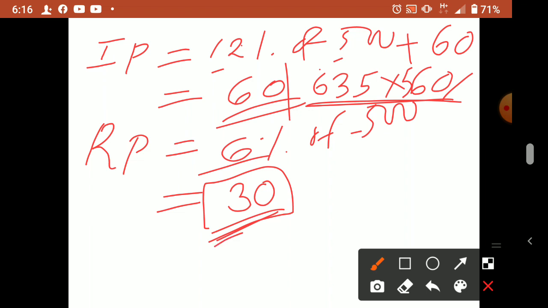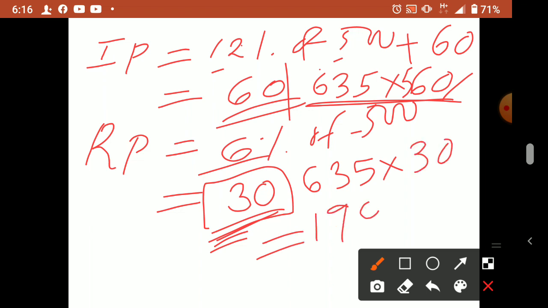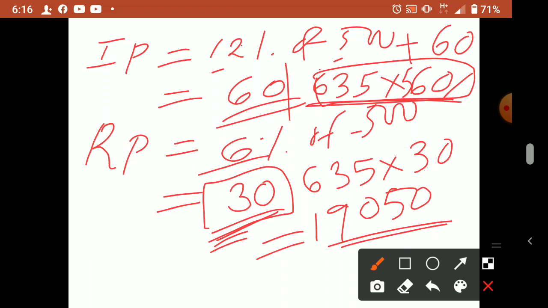So that loss we have to debit. How much is it? 30 rupees. So 635 into 30 will come 19,050. This is the redemption time premium. So when you multiply it, it will come to 3,55,600. Okay. Now securities premium, how much? 60 rupees.